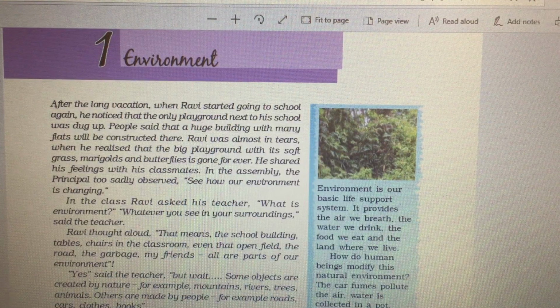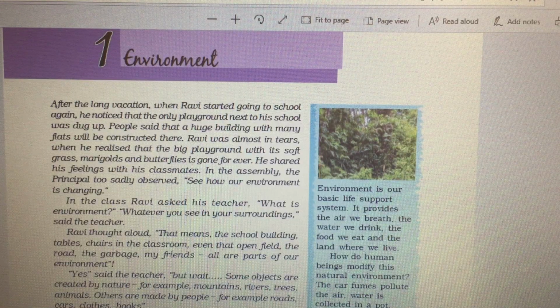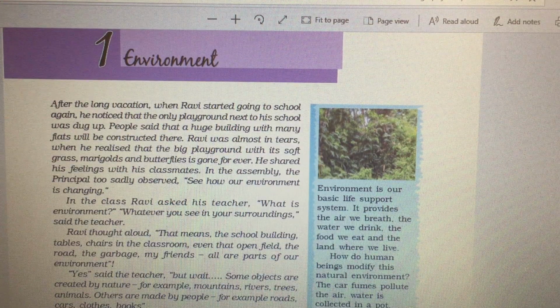Today, we are going to start with geography. Geography, chapter 1, environment. So, children, what comes to your mind when you hear the word environment? I think the first thing which comes to your mind would be surroundings.